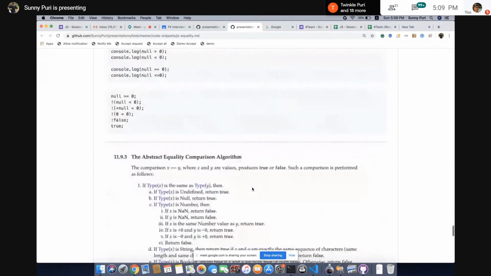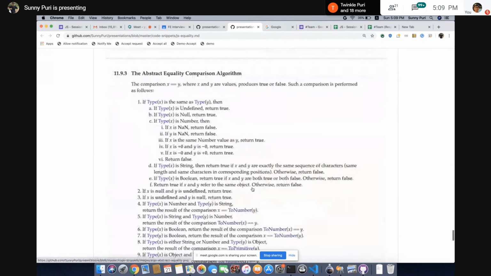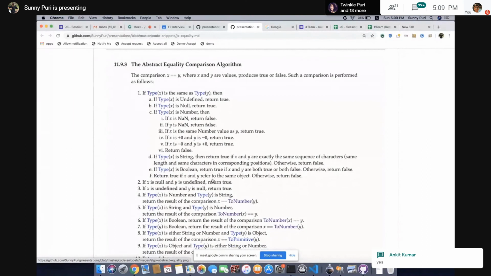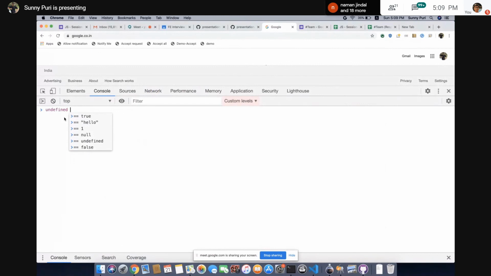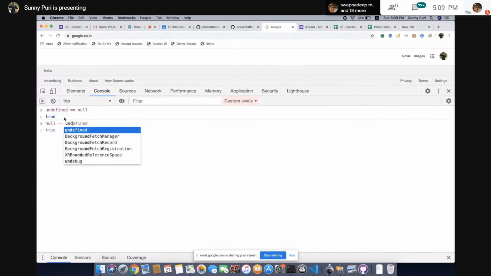Let's see the other variations. Okay, what are the other variations? If x is null and y is undefined, return true. We know the chart, right? Just see the algorithm.